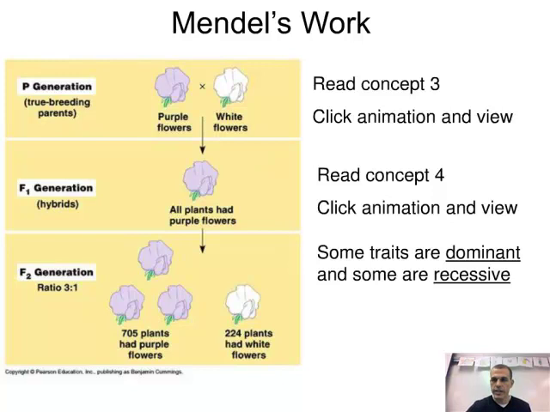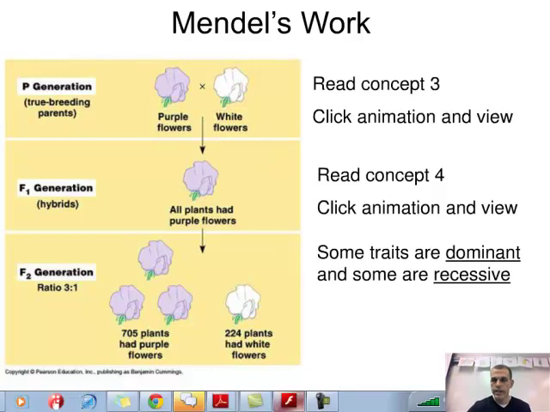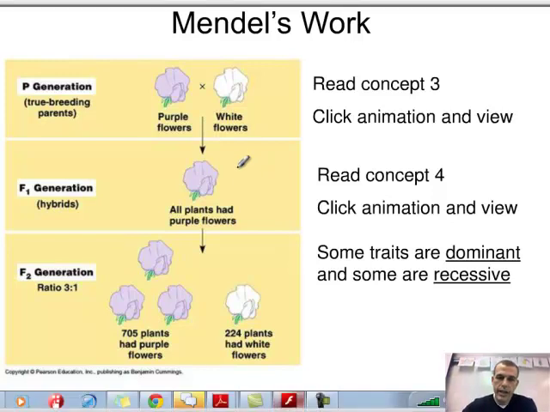If we look at this here, let me see if I can write on here for you. What he came up with is a 4:0 ratio when we're talking about purple versus white. So purple is the dominant trait here. Then he allowed the purple plants to self-pollinate, and he ended up with a 3:1 ratio.